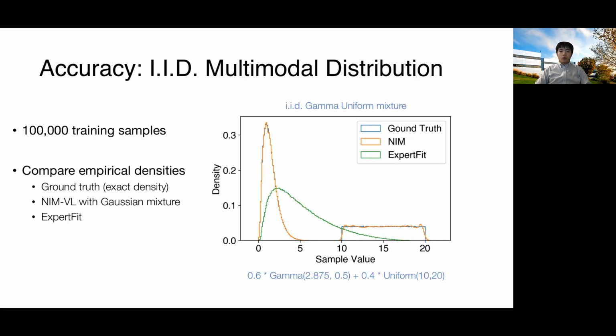In this section, we will talk about the experimental results of NIM. NIM has good modeling accuracy for multimodal distributions. For example, you can see in this figure, the ground truth distribution is a gamma and uniform mixture. Even though you probably wouldn't encounter this bimodal distribution in real life, we choose it as an example because it is very challenging to model accurately. We feed the data to XPerfect and NIM. We can see XPerfect completely missed the multimodal structure of this distribution, but the data generated by our model has an almost identical histogram as the ground truth distribution.